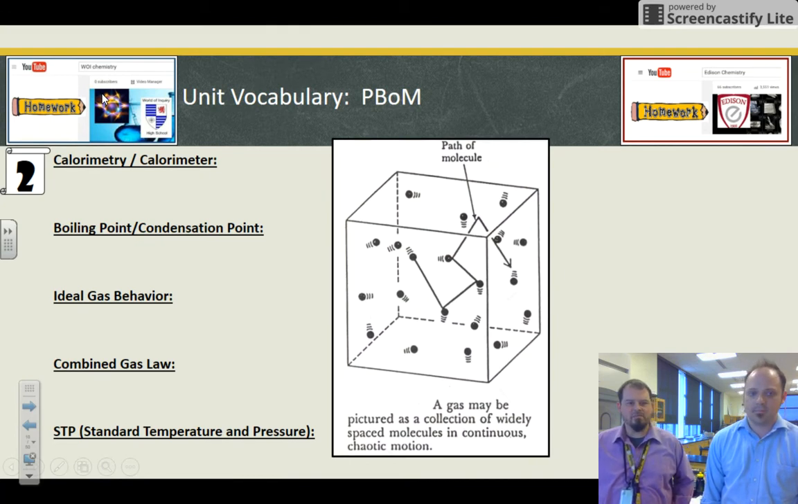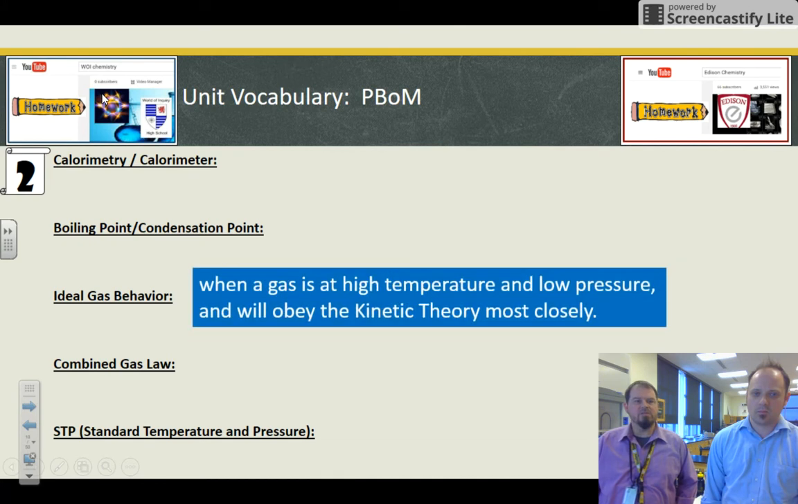Ideal gas behavior. There's some particles of gas in a closed container moving around. This is when a gas is at high temperature and low pressure. They will obey the kinetic molecular theory better. Remember that high temperature, low pressure. That'll be a key one to remember this year.